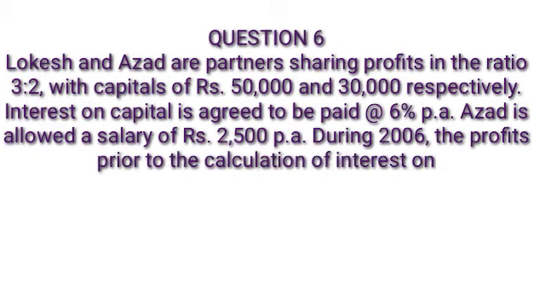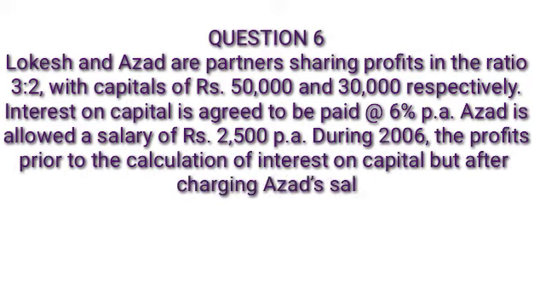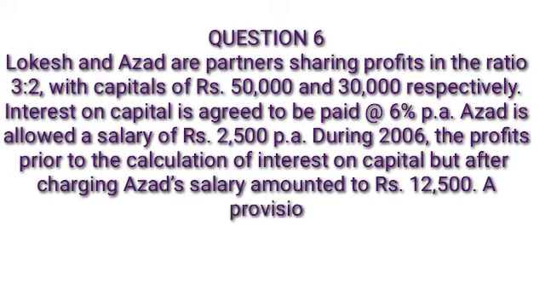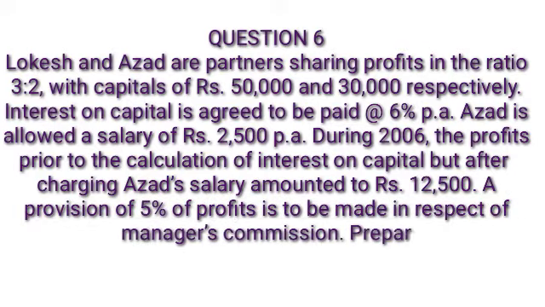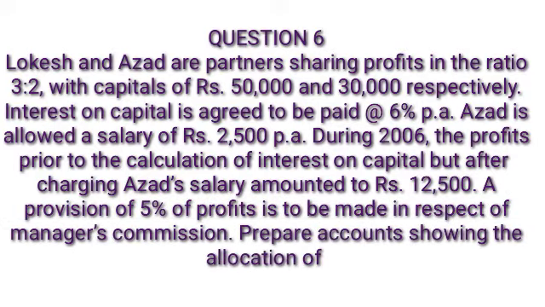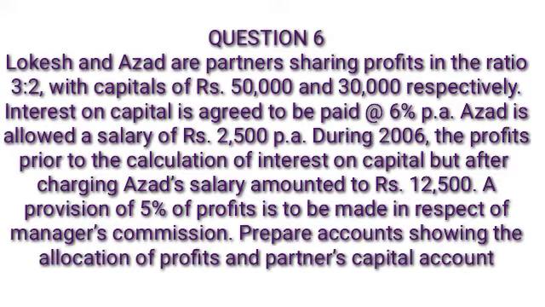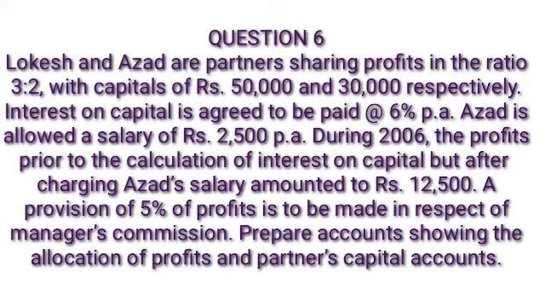Interest on capital is to be paid at the rate of 6% per annum. Azad is allowed a salary of rupees 2,500 per annum. During the year, profits prior to the calculation of interest on capital, but after charging Azad's salary, amounted to rupees 12,500. 5% of profit is to be charged in respect of manager's commission. You need to prepare the partners' capital account after showing the allocation of profit.